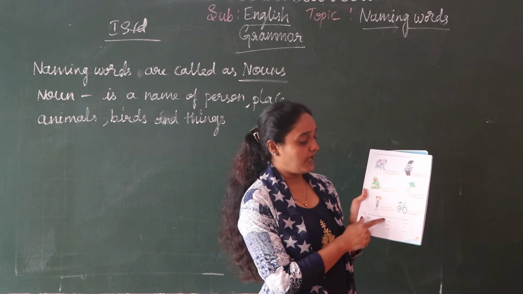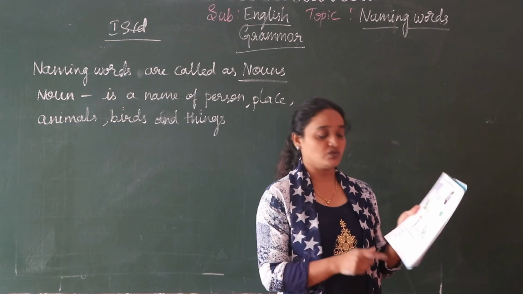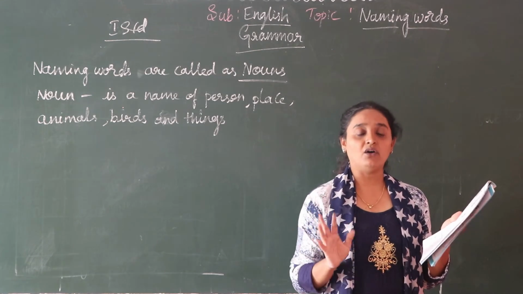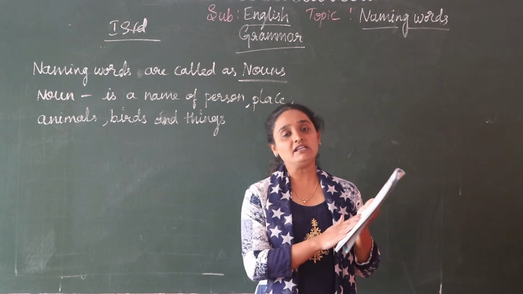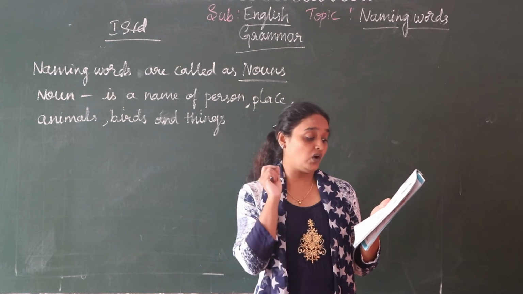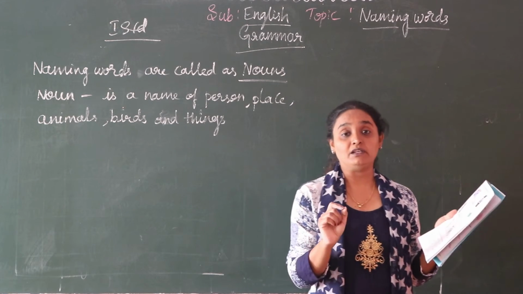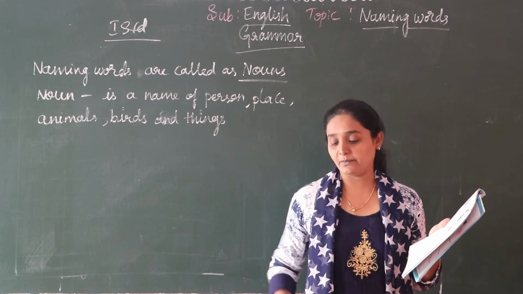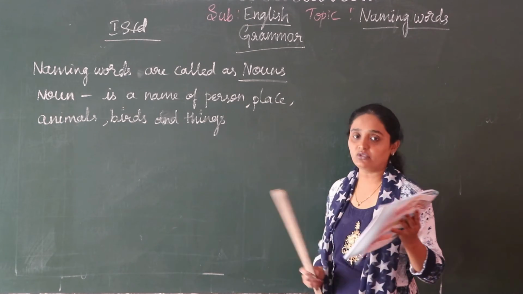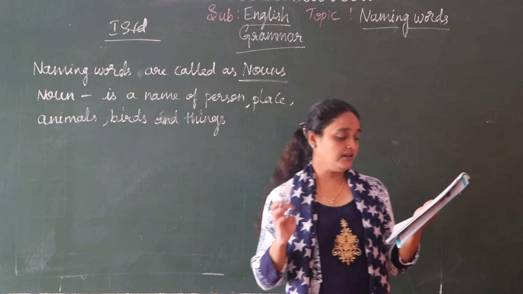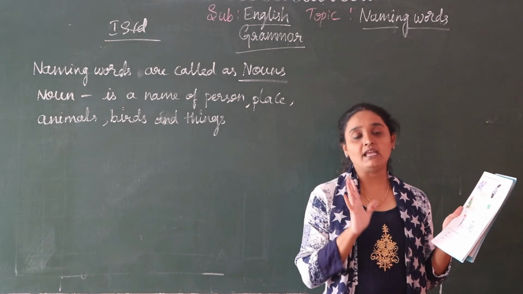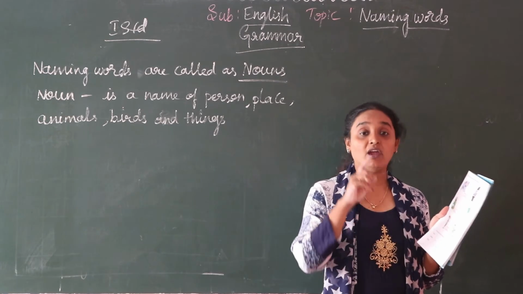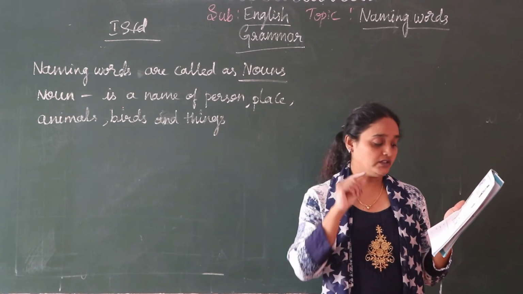The names of people are nouns. Pick the name of people. So here they have given jumbled. All the names of person are there, places there, things are there. So everything is jumbled. You have to underline only the names of people. Naming word of what? Only the person. Only the person you have to tick. So here first one, moon, Sandeep, book. So which is the name of person here? Sandeep. You have to tick Sandeep.